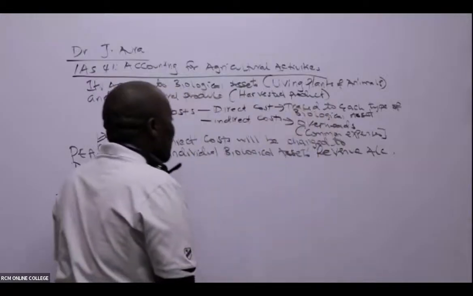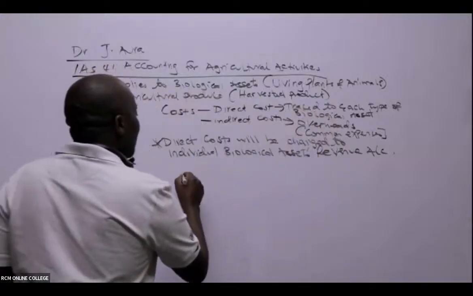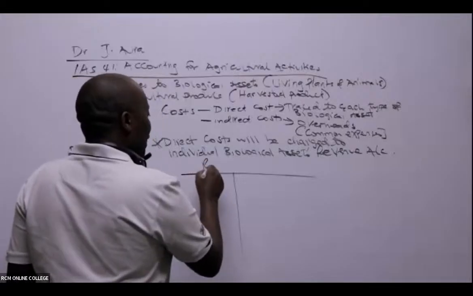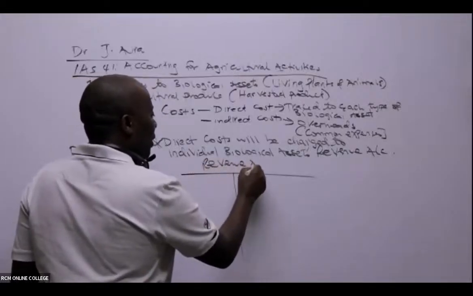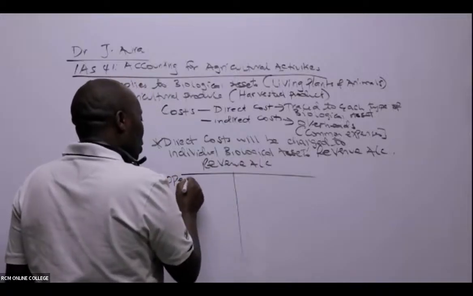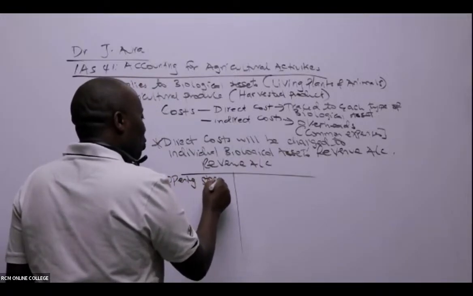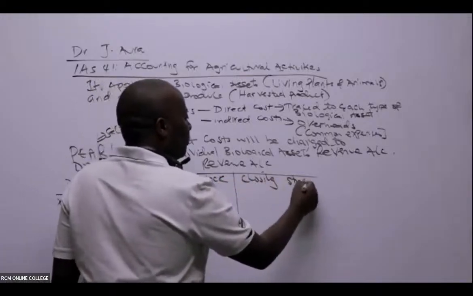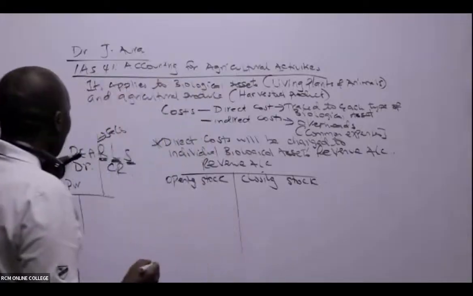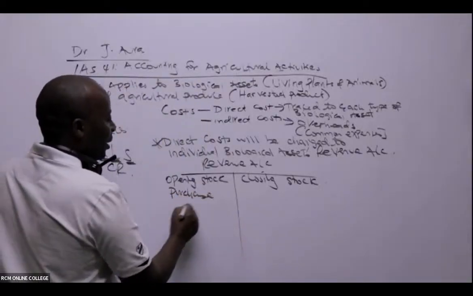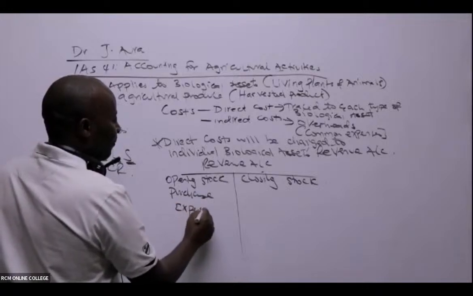So what are we saying, ladies and gentlemen, here? In this biological revenue account, what do we have? I must always start with opening stock or inventory. So opening stock, closing stock. And then I come here. You can see purchases, the expenses, I'm debiting.